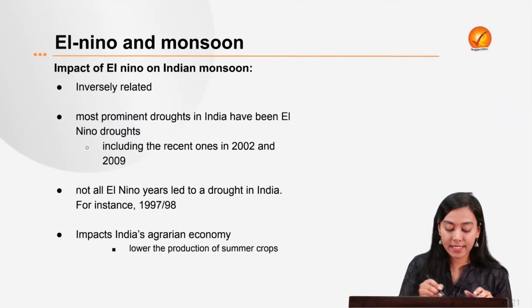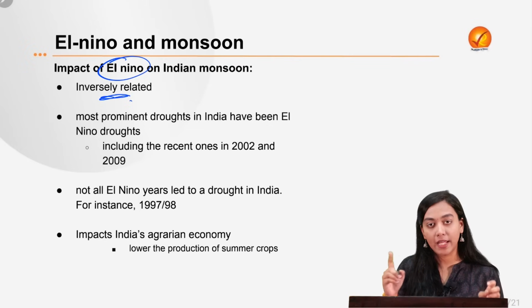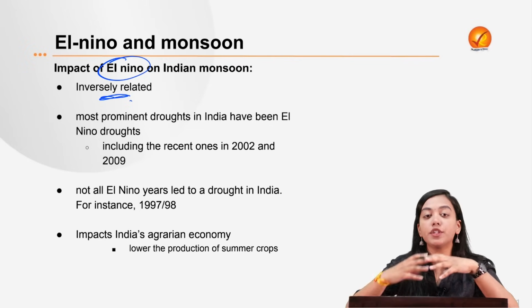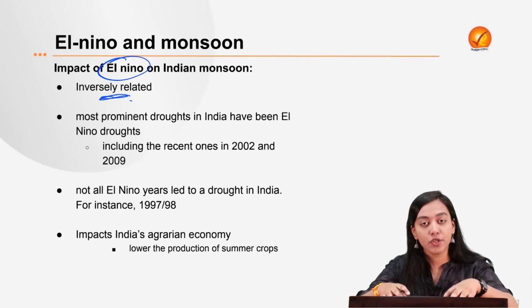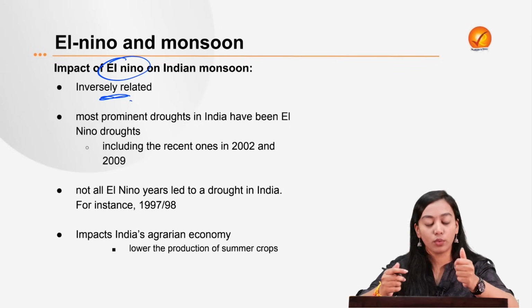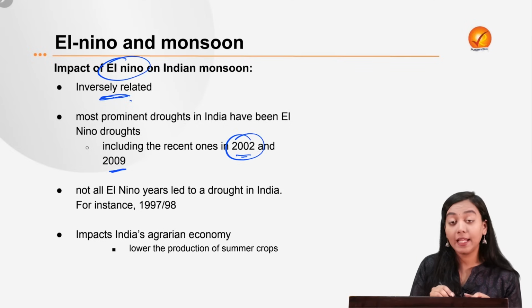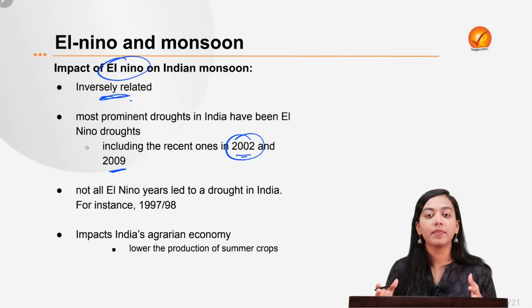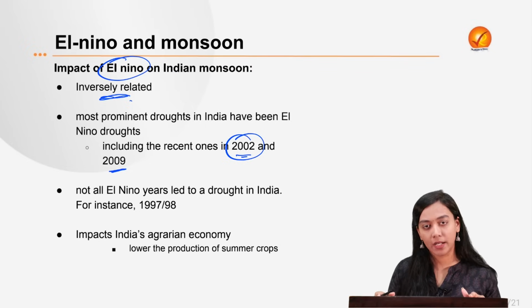So as we can see, the event of El Nino is inversely related to the Indian monsoon. If El Nino is at its peak, the Indian monsoon would be at its low, probably reaching drought-like conditions. In fact, some of the worst droughts India saw coincided with El Nino years, as can be seen in the recent ones, 2002, 2009. In fact, many of the heat waves which killed so many people in India also happened last year. Why? Because it was an El Nino year, a very extreme El Nino year.